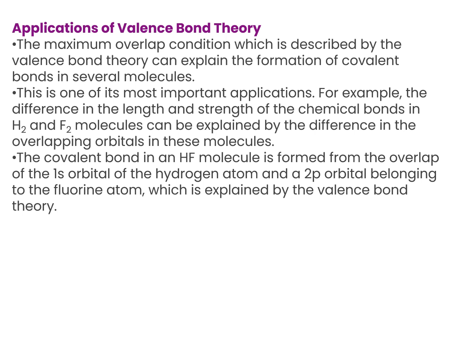For example, the difference in length and strength of the chemical bonds in H2 and F2 molecules can be explained by the difference in the overlapping orbitals in these molecules. The covalent bond in an HF molecule is formed from the overlap of the 1s orbital of the hydrogen atom and a 2p orbital belonging to the fluorine atom, which is explained by VB theory.